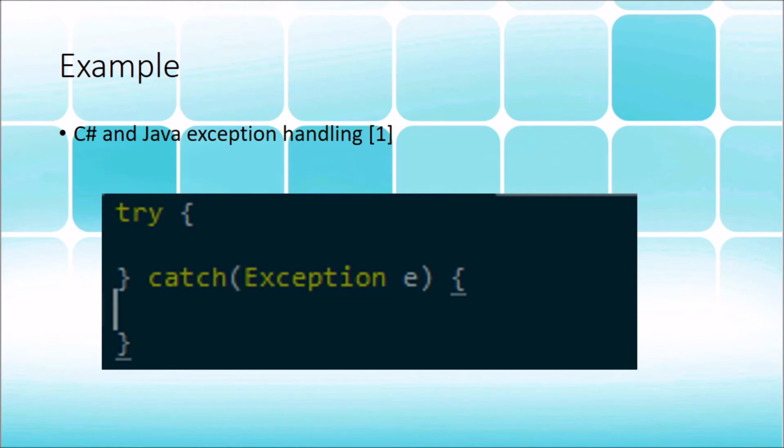If this catch statement cannot catch the exception thrown, it's passed up to the calling method. If this is a sub-method that was called by main, then this method would pass the exception up to main. If main has no way of handling that exception, it passes it up. And if whatever it passes it up to can't handle it, it continues to pass it up and pass it up.